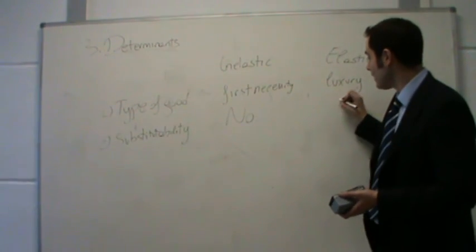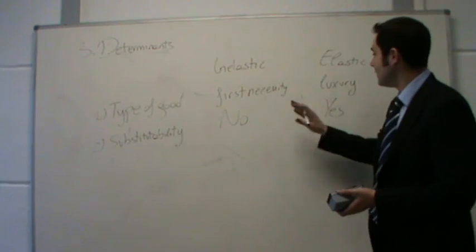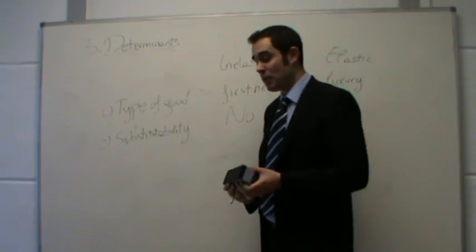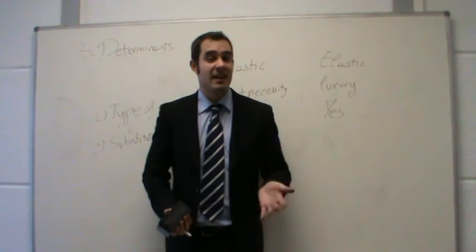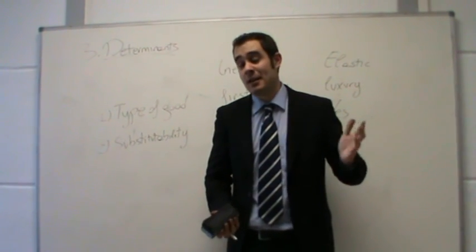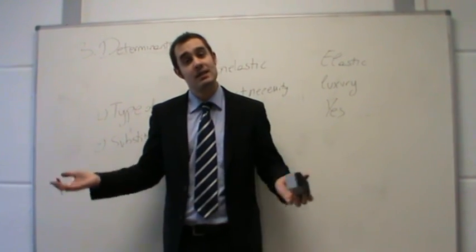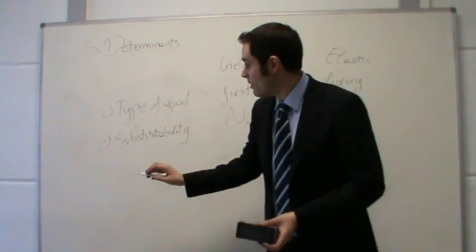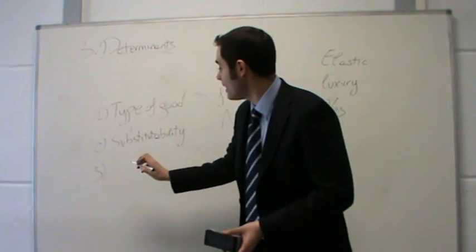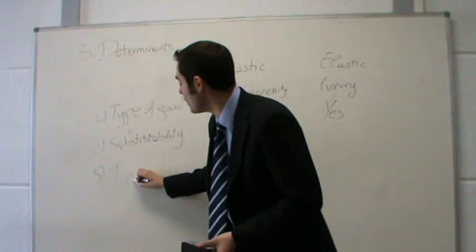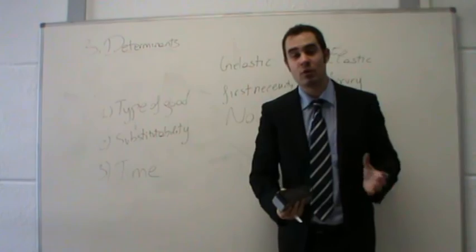However, in case we have substitutes, the demand is normally more elastic. Suppose the case of hamburgers. If the price of hamburgers increases, then we will reduce the consumption of hamburgers and increase the consumption of pizzas. It's a substitute. The third determinant is the time that we consider.